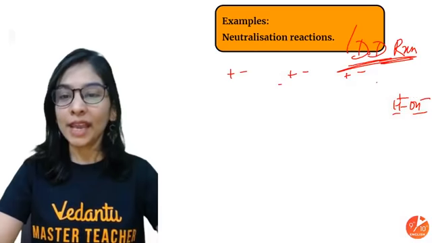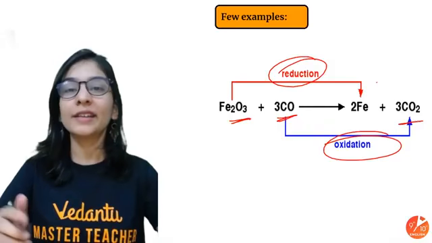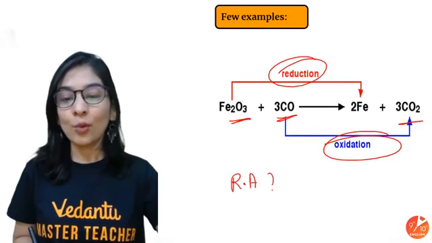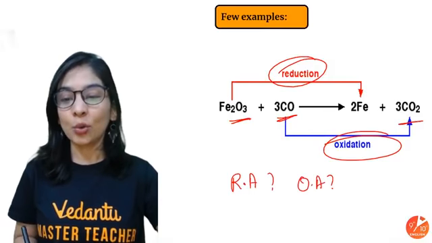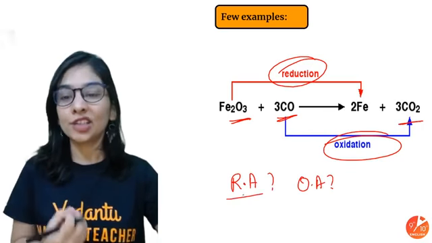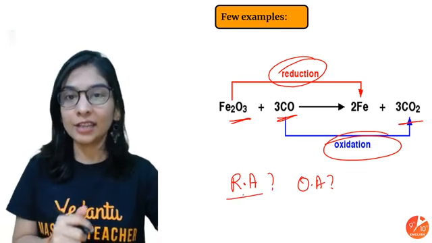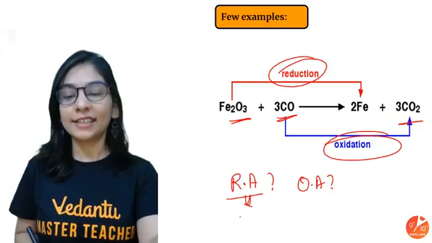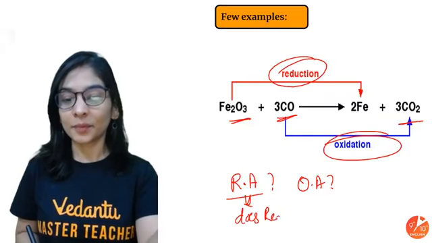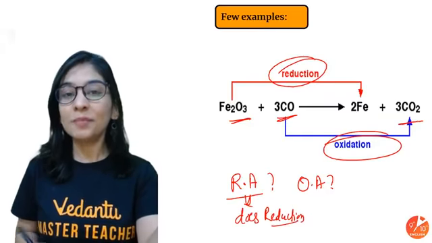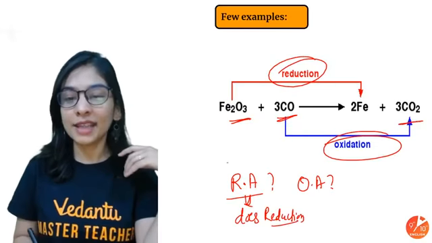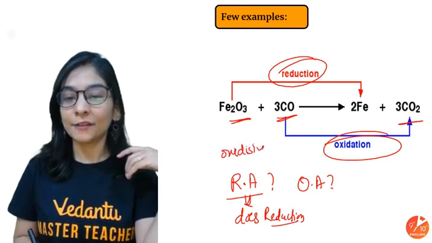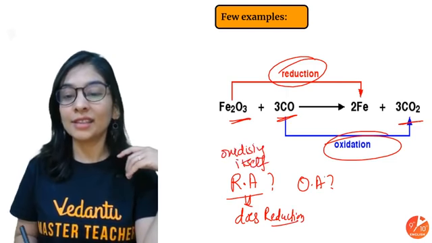Okay, before moving ahead, one thing is a myth. Let me tell you here itself. That is also an important question, can be asked in exam. What is my RA and what is my OA? What is my reducing agent and what is my oxidizing agent? So I'll tell you right away. A reducing agent is an agent that does reduction. Okay, and how can it perform reduction of the other substance? By oxidizing itself. This is a very important thing I'm telling you.